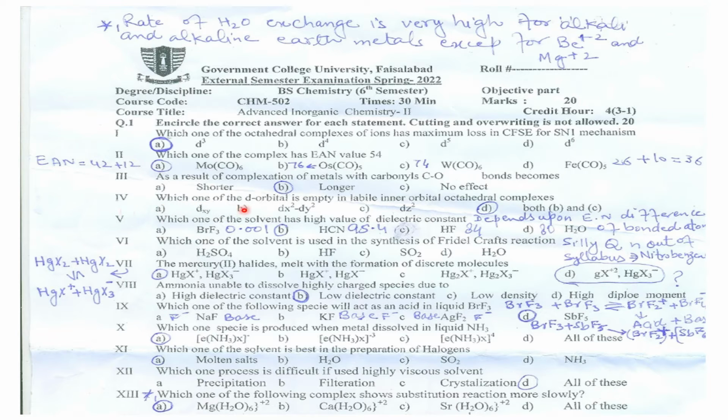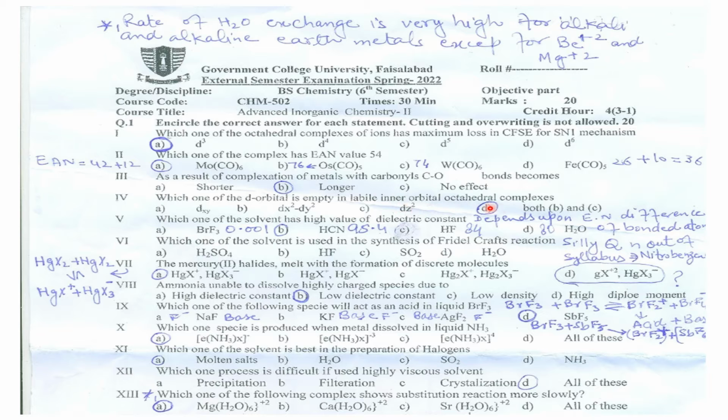MCQ number 4. Which one of the d orbitals is empty in labile inner orbital octahedral complexes? We have here the options: A, which is dxy, option B dx square minus y square, option C dz square, and option D is both B and C. Options B and C, that is dx square minus y square and dz square, are both correct, because these are the high energy orbitals as a result of crystal field splitting.